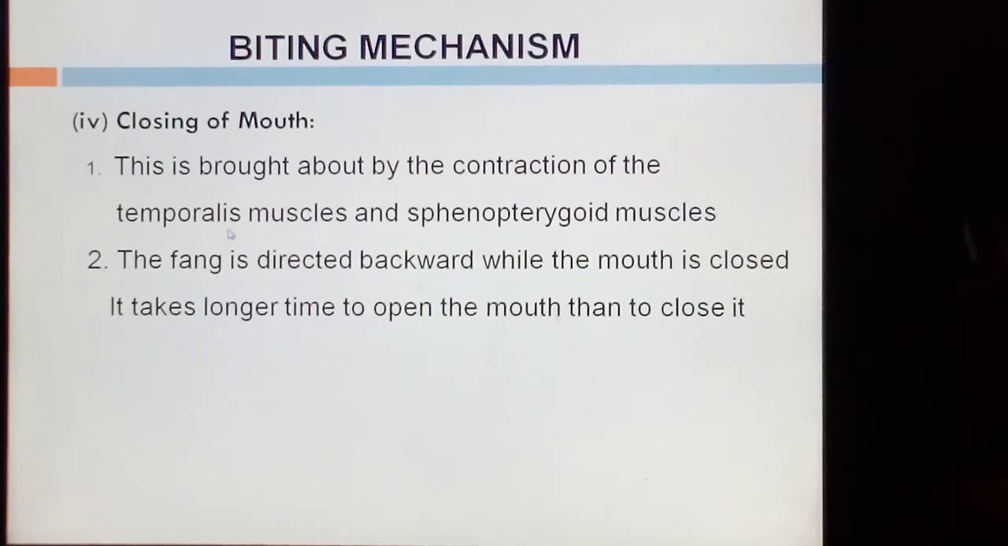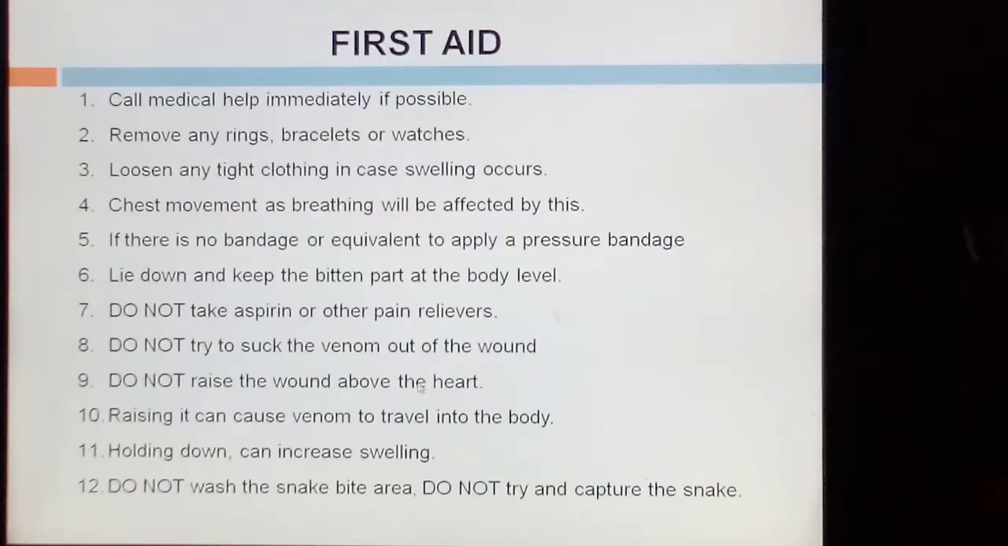The last one is the closing of the mouth. This is brought about by the contraction of the temporalis muscles and sphenopterygoid muscles. The fang is directed backward while the mouth is closed. It takes longer to open the mouth than to close it.